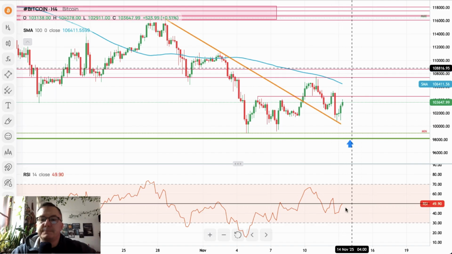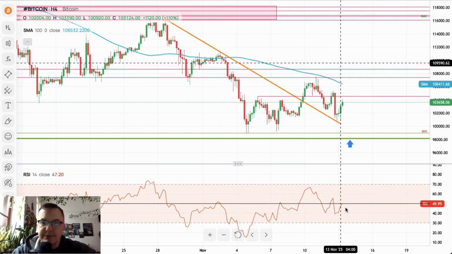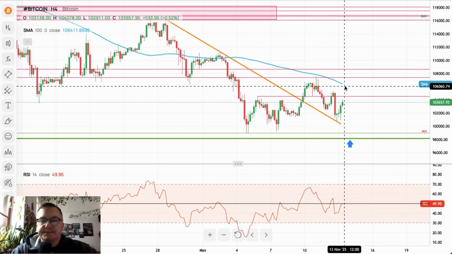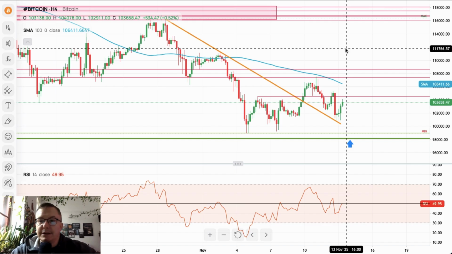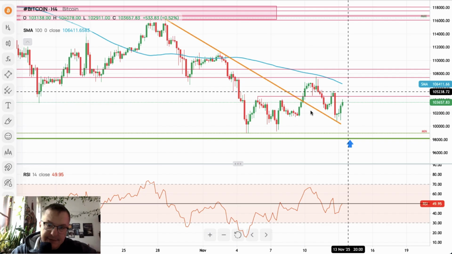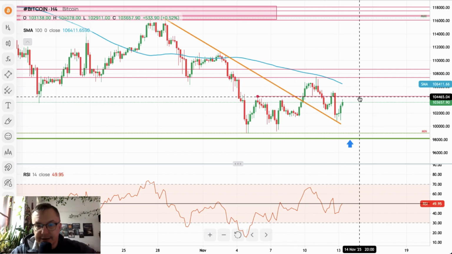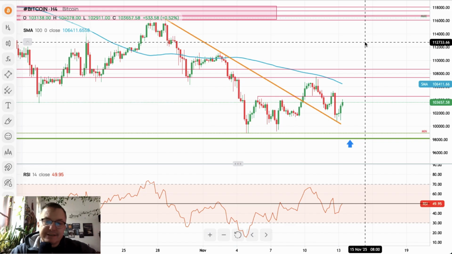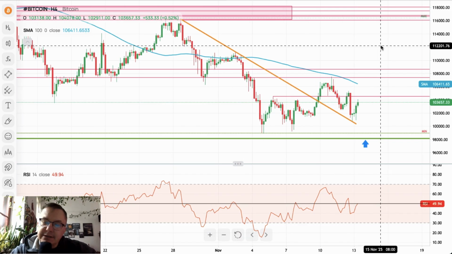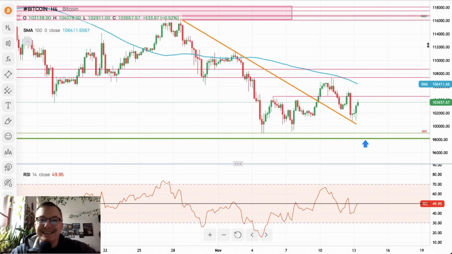We need strong, nice, big momentum breaking above all of these technical resistance levels, above the 100 periods moving average, back towards the 118,000 dollars. For now, we have some bumps from the trend line, but we're still inside of this range. We know this range since the low of 98,904 from November 4th, right? So the situation is still barely the same on Bitcoin. It's not reacting to the weaker dollar just yet.